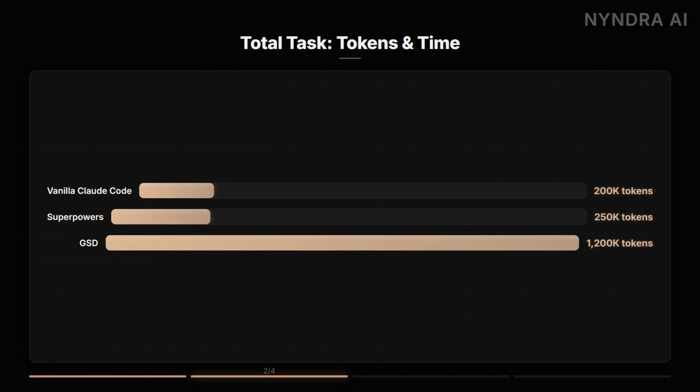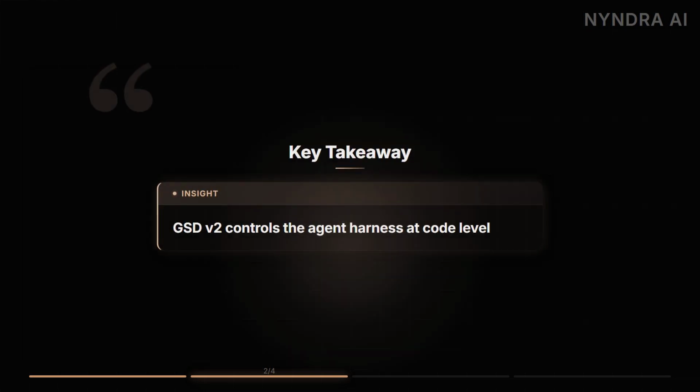Vanilla Claude Code, 200,000 tokens in 20 minutes. Superpowers, 250,000 in 60 minutes. GSD, 1.2 million tokens in 105 minutes. The framework you pick decides how much you spend. Here's the thing: GSD v2 is now a TypeScript CLI that controls the agent harness at code level. It tracks token cost, manages Git branches, detects stuck loops, and recovers from crashes automatically. That's not framework overhead. That's autonomous software engineering.